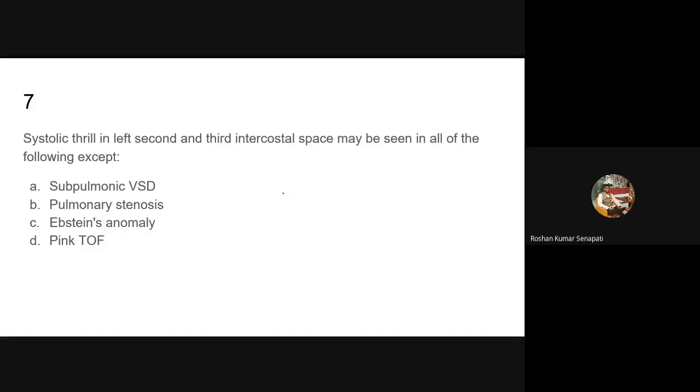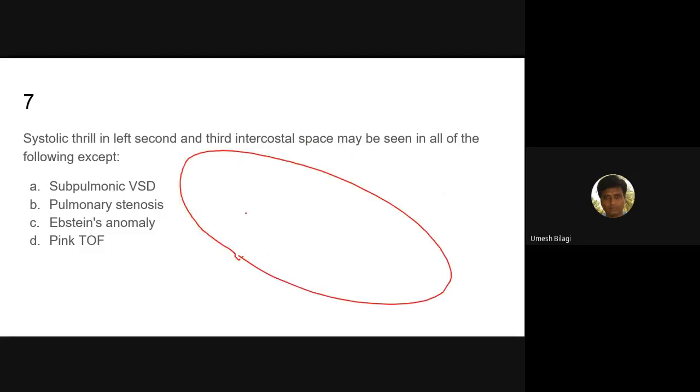What is Ebstein's anomaly? You have read about Ebstein's anomaly? Yes, sir, congenital heart disease. Yes, it is a congenital heart disease. Apical displacement, sir. Apical displacement of what? Tricuspid valve leaflet, sir. Anterior, posterior. Yes, maybe even a bit less here.